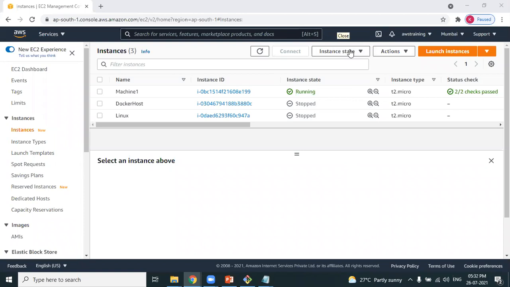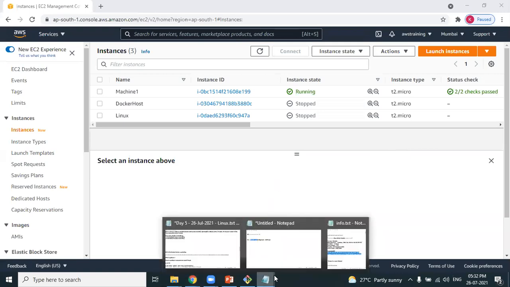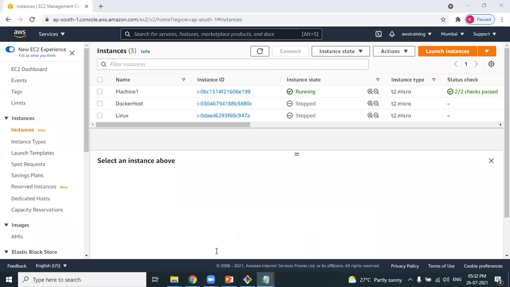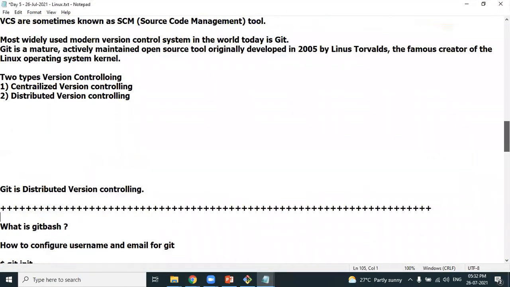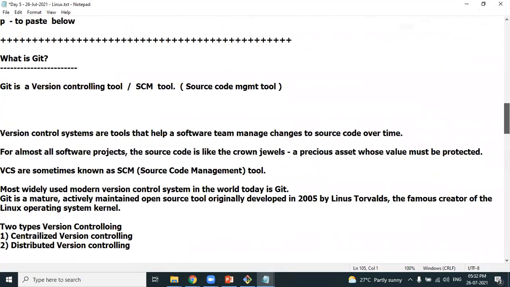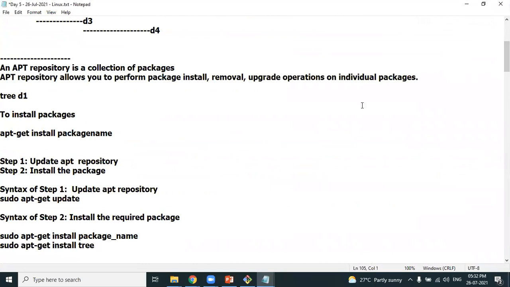Are you going to share these running notes with us, sir? These recordings and notes are shared with the paid candidates only. Yeah, I have paid already. Then you get it in the Google Drive. But I am getting only recordings and agenda PPTs. I am not getting any running notes. Because the notes which I have used, in case I'm using them, you'll get them. For example, this notes I have used, so this you'll get. Whatever notes I'm using, you'll get them. If I'm not using any notes, you will not get them.